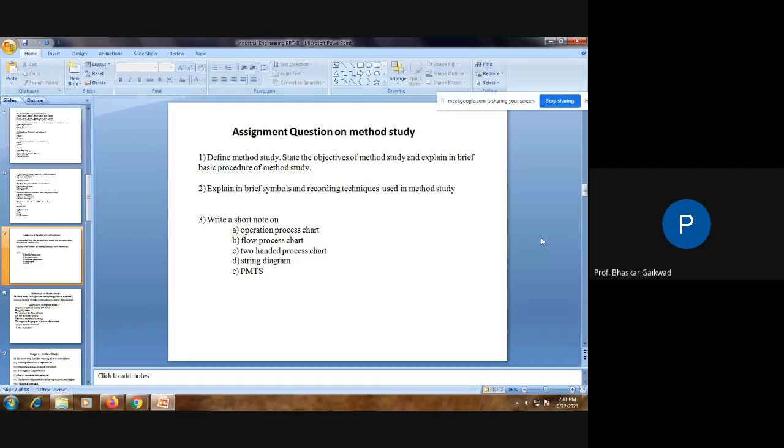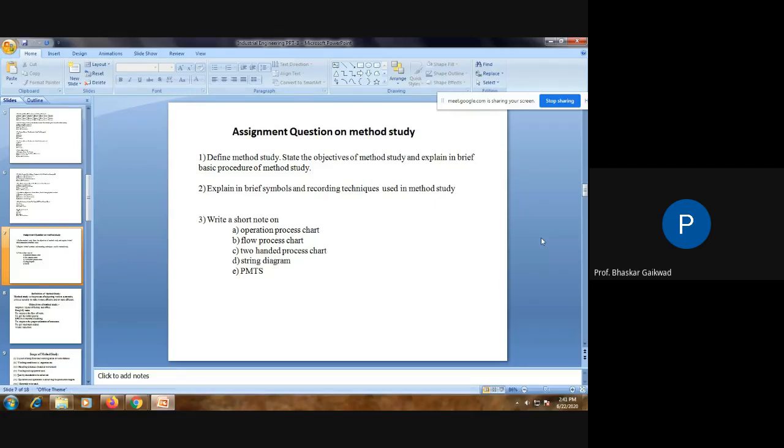Assignment questions. Question number 1. Define the method study. State the objective of method study. Explain in brief about the procedure of method study. Symbols and recording techniques used in method study, and write short notes. Here, operation chart, flow process chart, two-handed process chart, string diagrams, and PMTS chart are there. So this assignment is there on these chapters.